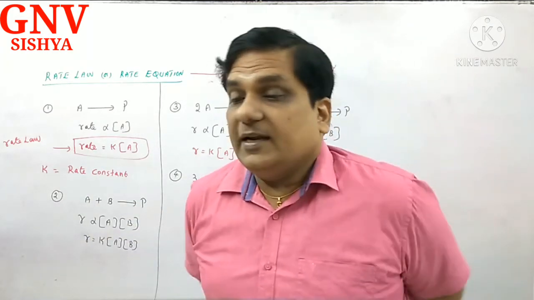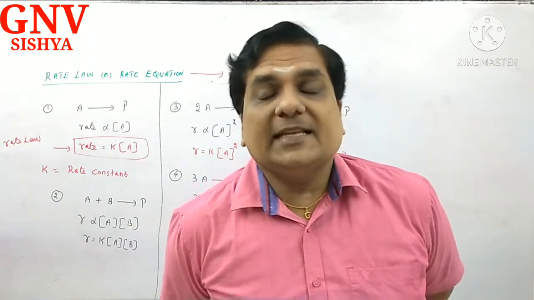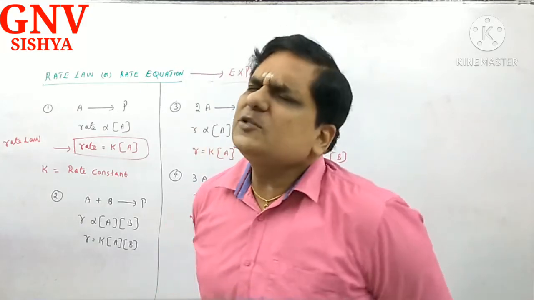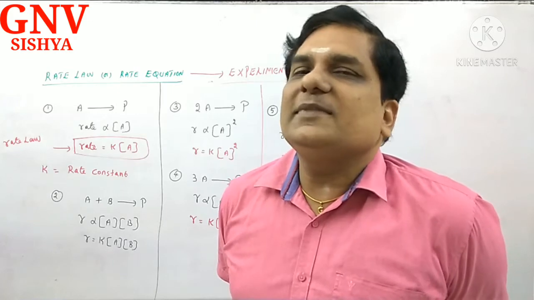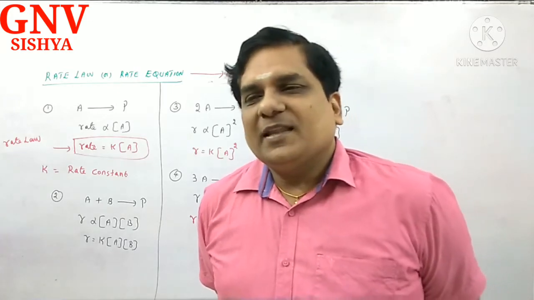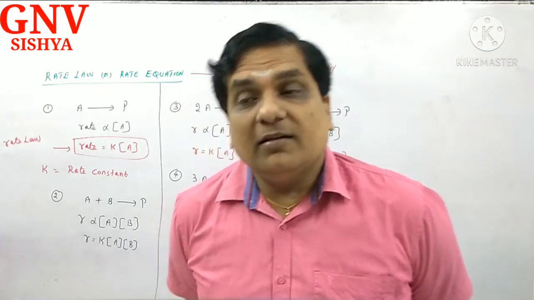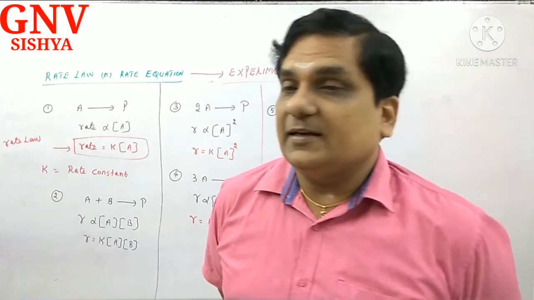It means what? You cannot predict it from theory. Theoretically, rate law or rate equation cannot be predicted.